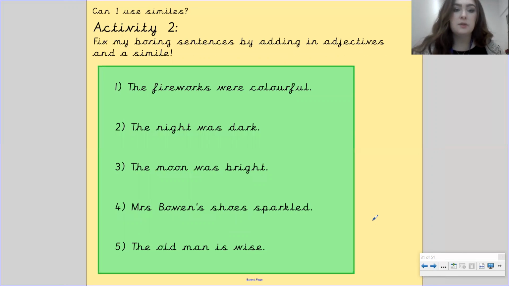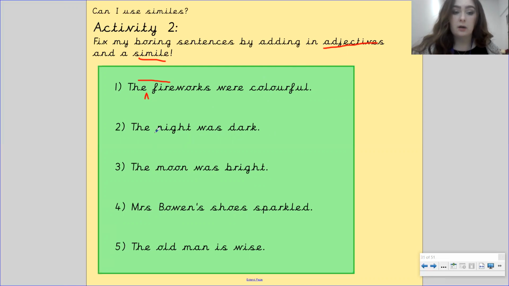Okay, activity number 2, you need to fix my boring sentences by adding in adjectives and a simile. So you've got the fireworks were colourful. You need to add in an adjective to describe the fireworks a bit more. Don't use the word colourful as it's already here. And then you need to compare how colourful it is to something else that's colourful. So the something fireworks were colourful like a, or the something fireworks were as colourful as a. So you need to add in either like or as to compare how colourful the fireworks were.